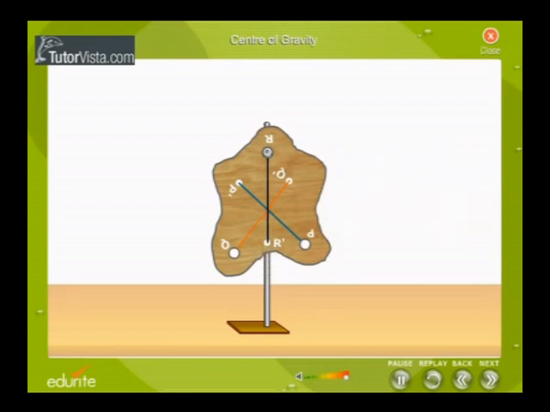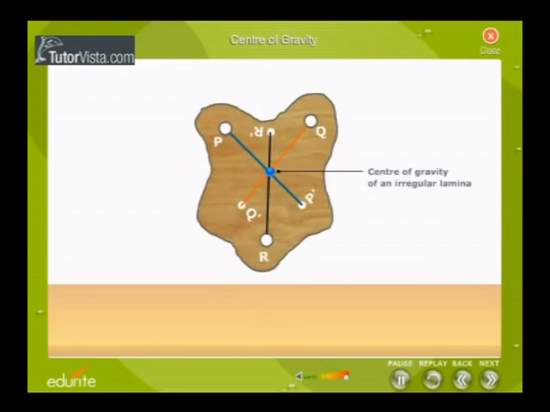We observe that all the three lines, AA dash, BB dash and so on, are crossing each other at a particular point, so we can call that point the center of gravity. For every body there is only one center of gravity. That means the point where the whole mass is concentrated is called the center of gravity.